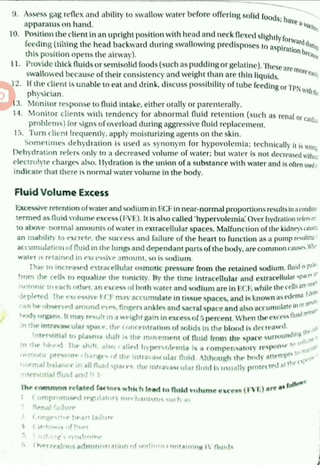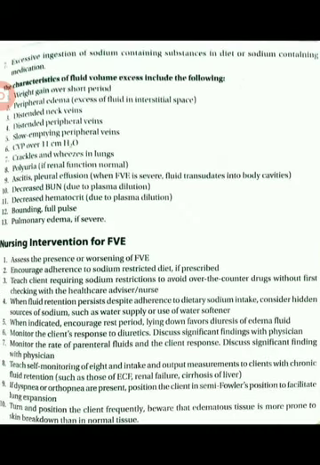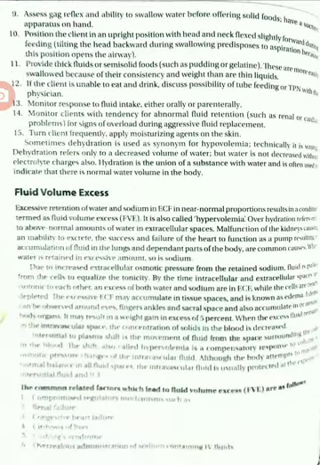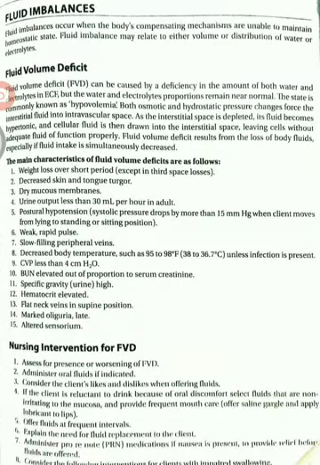Okay, and this is about fluid volume deficit. Fluid volume deficit can be caused by a deficiency in the amount of both water and electrolytes in extracellular fluid. And the main characteristics are weight loss over a short period, decreased skin and tongue turgor, dry mucous membranes, and urine output less than 30 ml. These are the main characteristics of fluid volume deficit. And what are the nursing interventions for fluid volume deficit, we already saw. Go through this topic once.